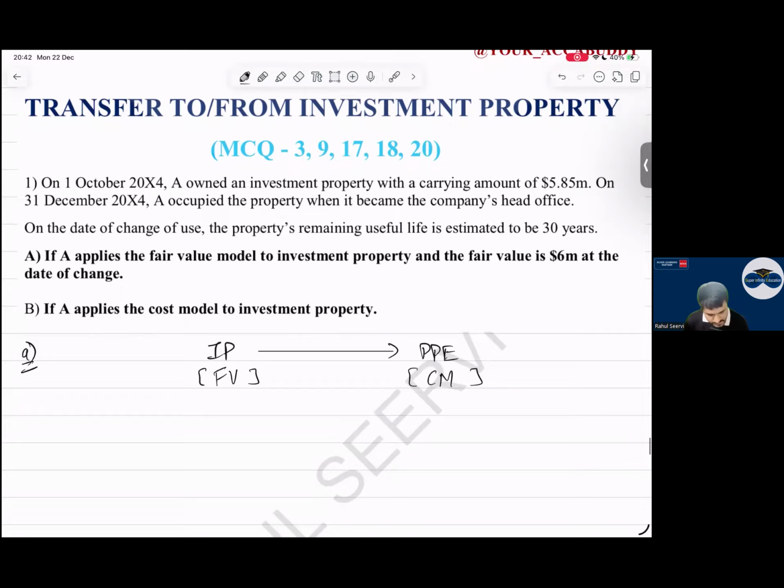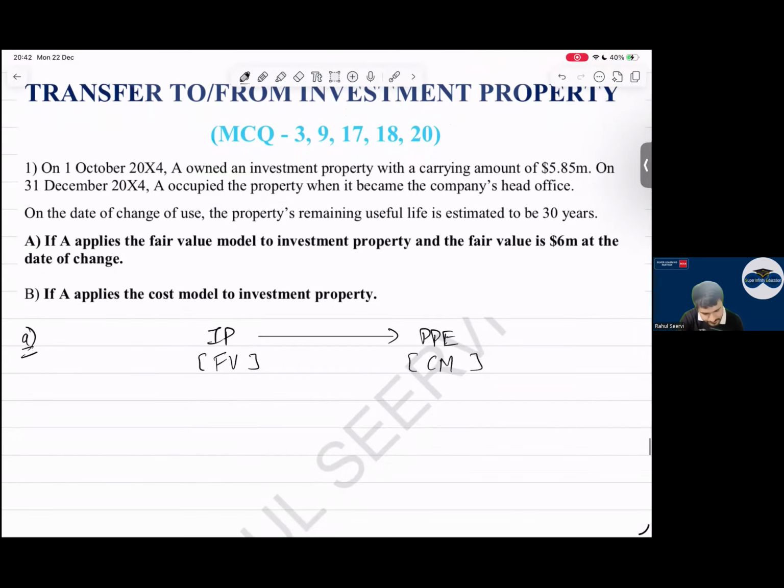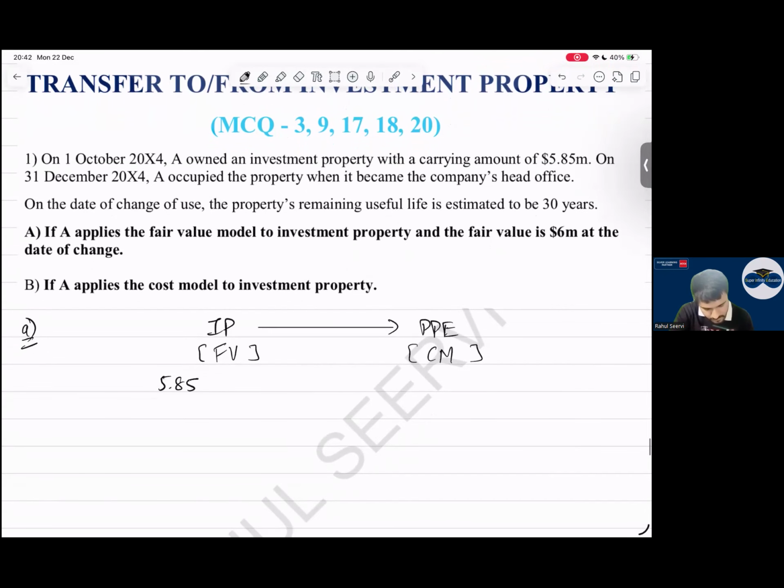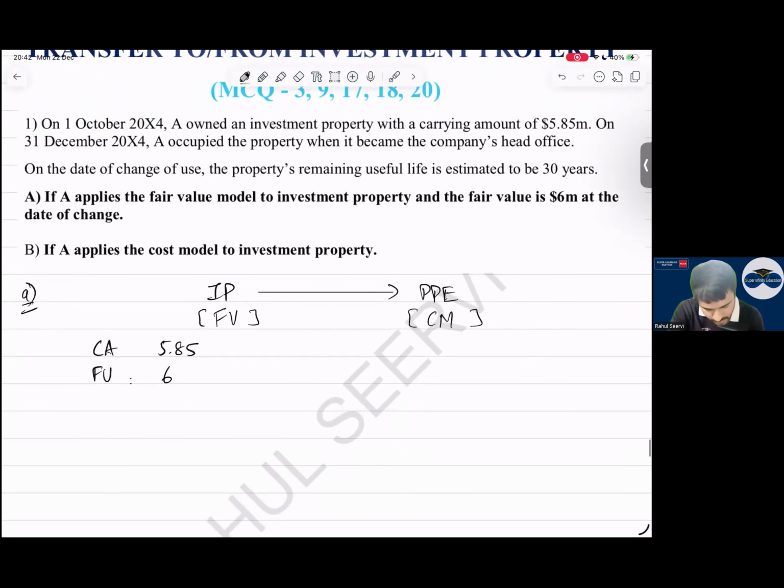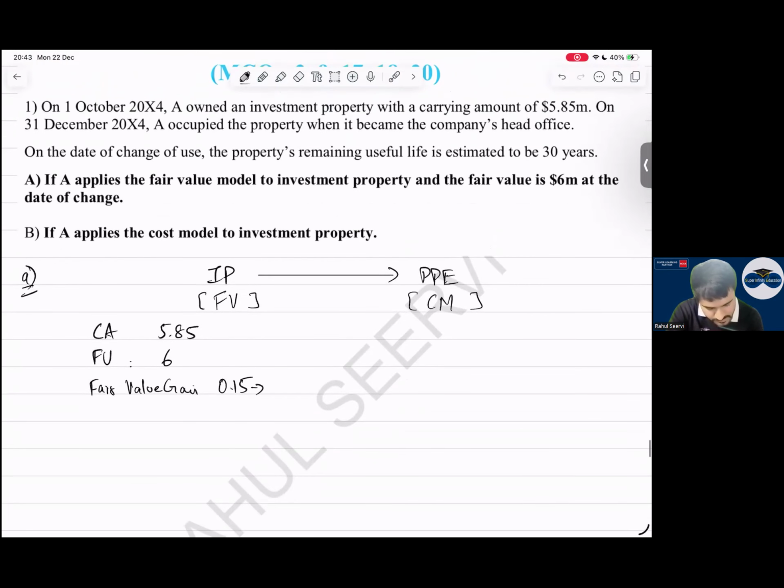What is the value on this date? 5.85 million. And the fair value is 6 million. So what is the gain? 0.15. Where will you record this? P&L, investing category.